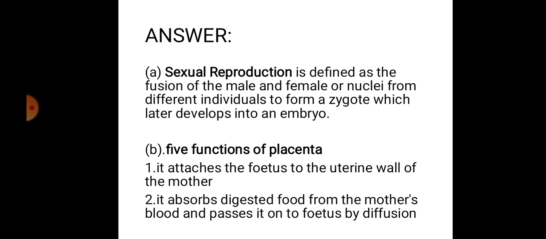So B part of it was state five functions of the placenta. The answer is, number one, it attaches the fetus to the uterine wall of the mother. Remember, fetus is the same thing as embryo. Two, it absorbs digested food from the mother's blood and passes it on to the fetus by diffusion.